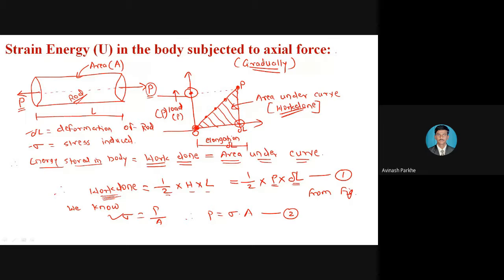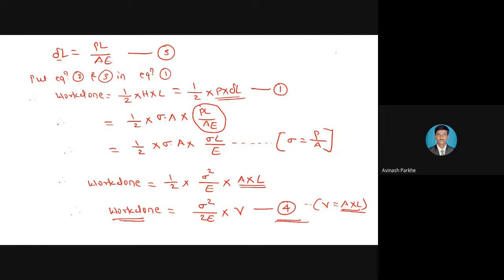So we took 1/2 into height into length, then we kept P as sigma into A, and delta L as PL upon AE, and then by changing the conditions we calculated that the work done is equal to sigma square upon 2E. So this is the last formula we calculated, that is equation number 4, sigma square upon 2E into volume, which is equal to work done.